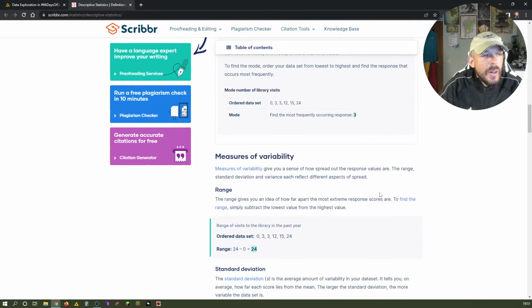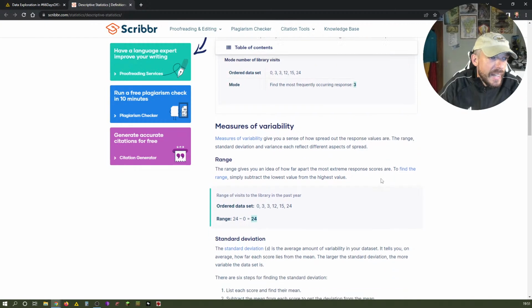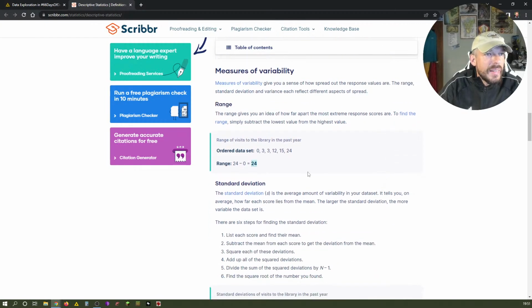So let's go a little bit into measures of variability. And measures of variability are quite important because they tell you a little bit more about the whole data set, right? Is it very dense? Is it very together, all very close to one area or in one cluster if you want? And we come to that cluster part later on in this challenge. Or is it very widespread?